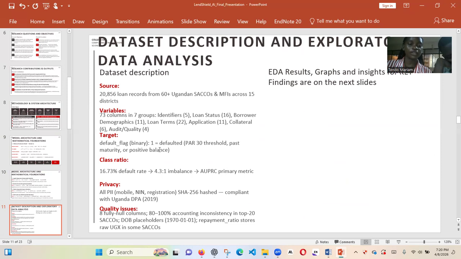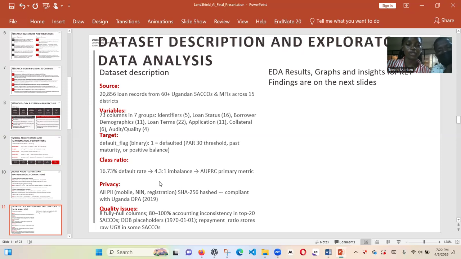We looked at the target. If the default flag is 1, it means it is defaulted. The class ratio shows that 16.773% is the default rate, whereas the balance is the non-default rate. So the imbalance is a ratio of 4.3 to 1.